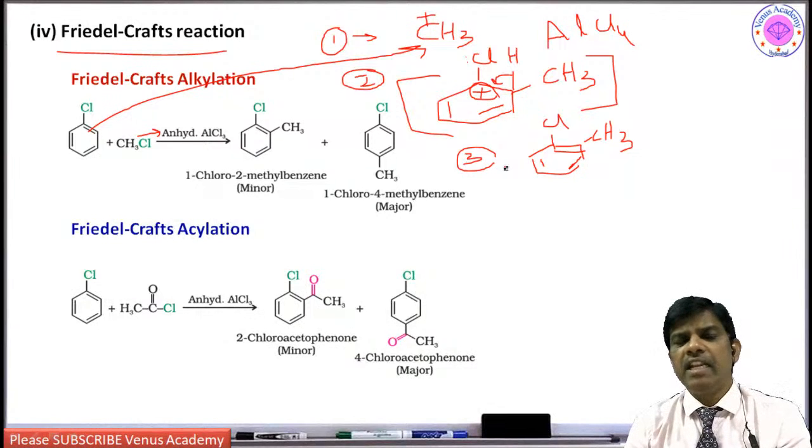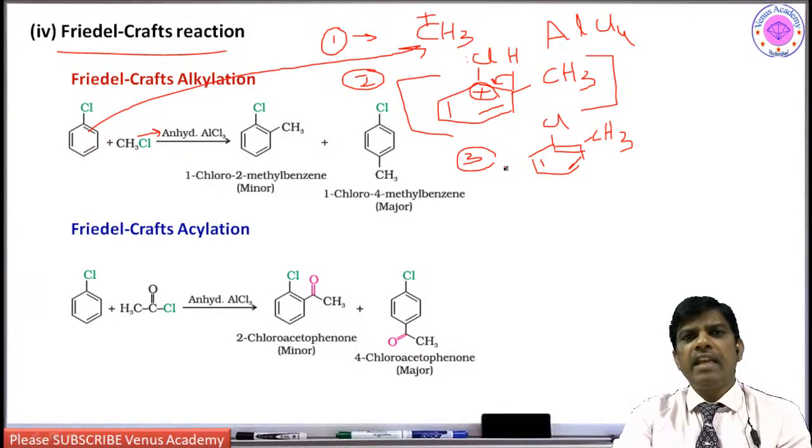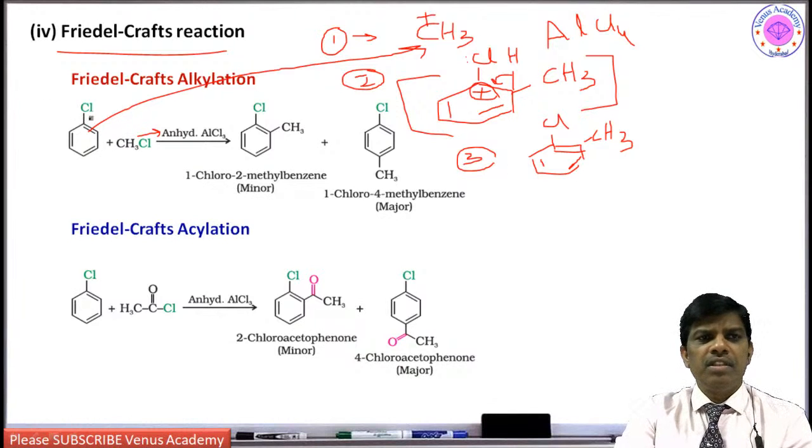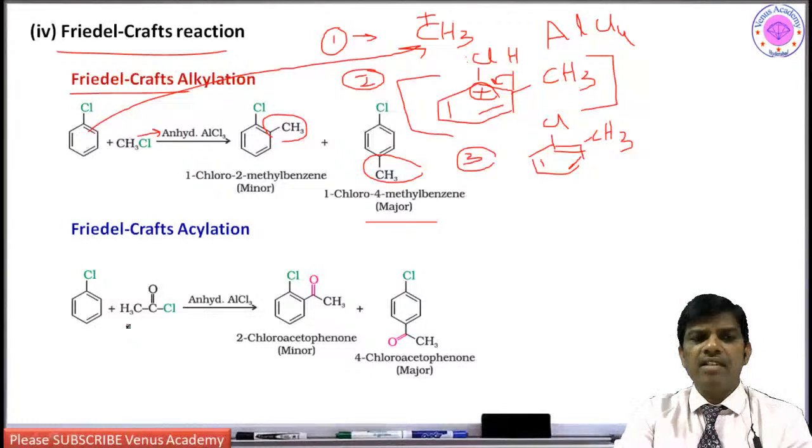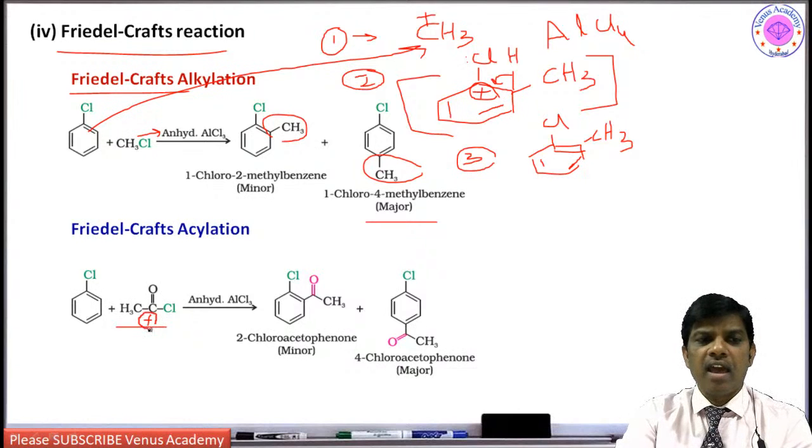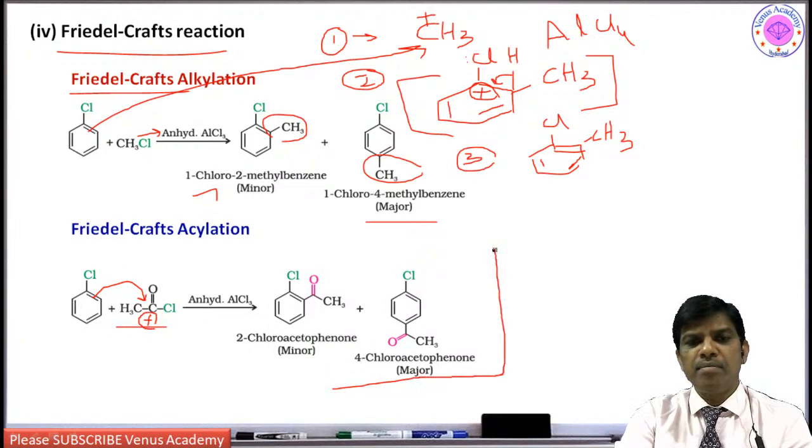That I have explained in detail during aromatic hydrocarbons. Anyhow, this is Friedel-Crafts alkylation. Here also what is happening? Para is going to be major, right? So major is para. When it comes to acylation, acylation also is going to take place. The carbocation is acylium ion. This chlorine is going to go out, and it is going to react with this double bond. It is going to give ortho and para, and here also para is major.